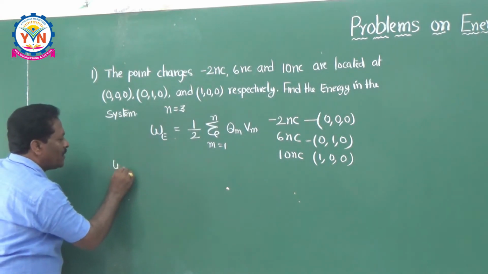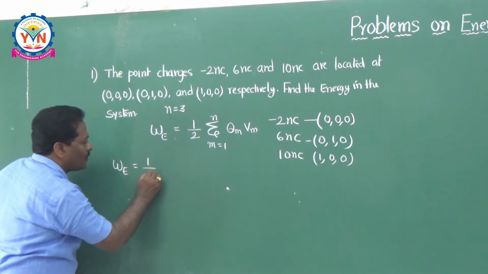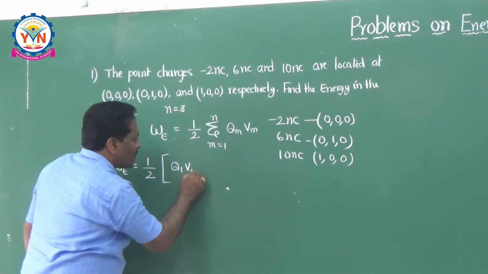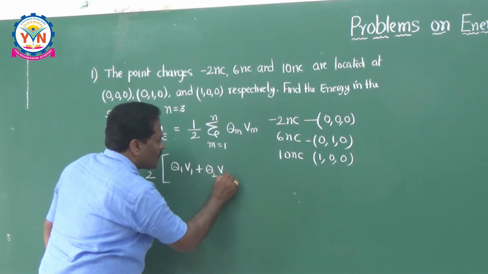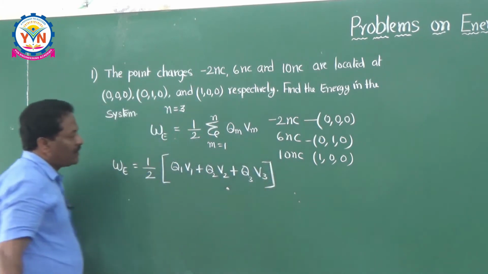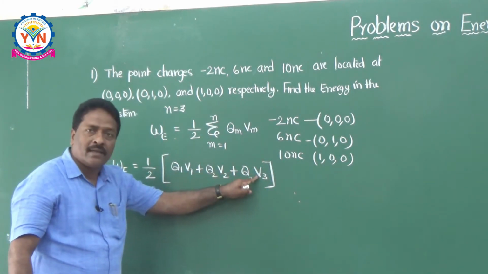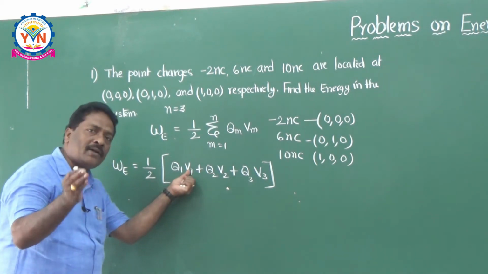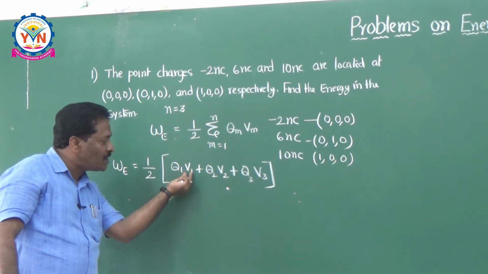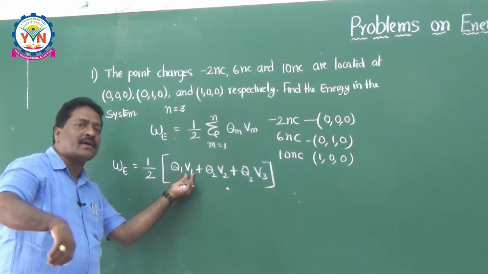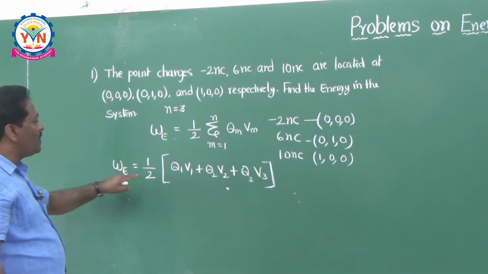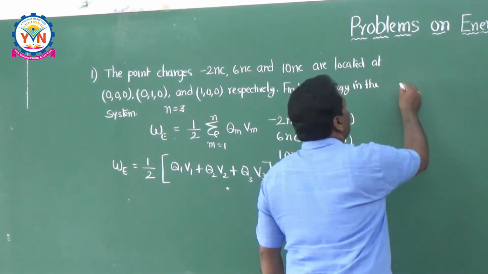Therefore, I can write down here the total energy in the system is equal to half into Q1 V1 plus Q2 V2 plus Q3 V3. But remember here, what is V1, V2 and V3? V1 means the potential at the point 1 due to other charges. So this is the total potential at the point 1 due to all charges, like V2 and V3 also. So that's why I can write down this expression as W is equal